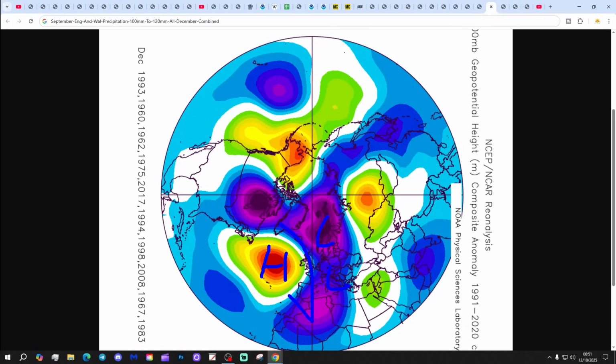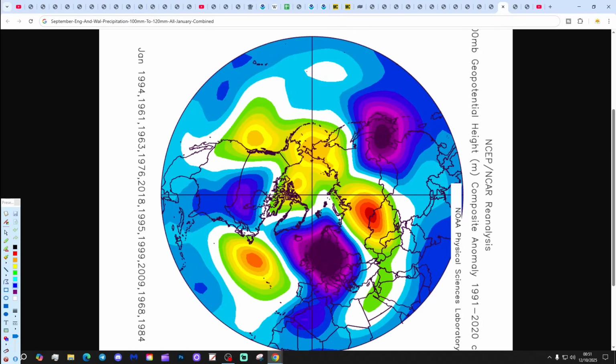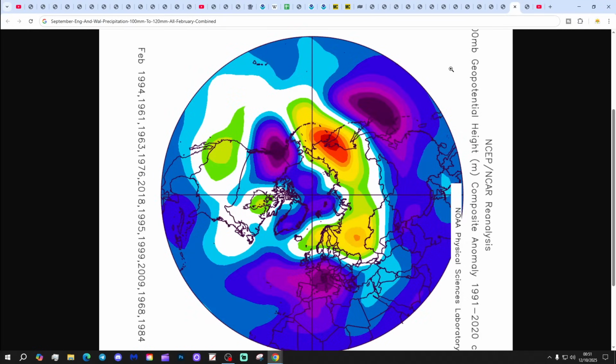There is a bit of cold snap potential with those Decembers. And all Januaries combined are looking like that, with again low pressure to the east, high pressure out to the west, and winds again coming in from the north. Even more cold snap potential, I think, in the Januaries. But interestingly, all Februaries combined possibly has the best signal for cold weather.